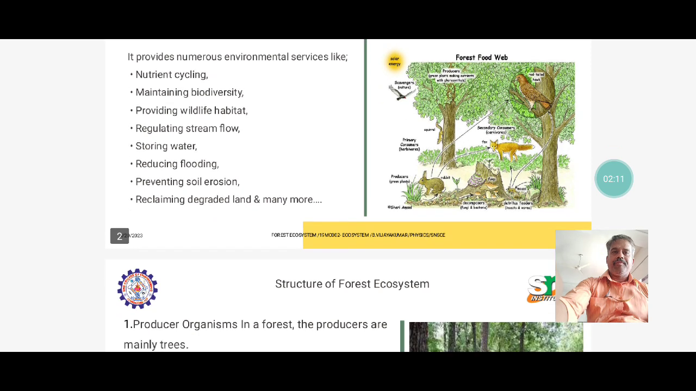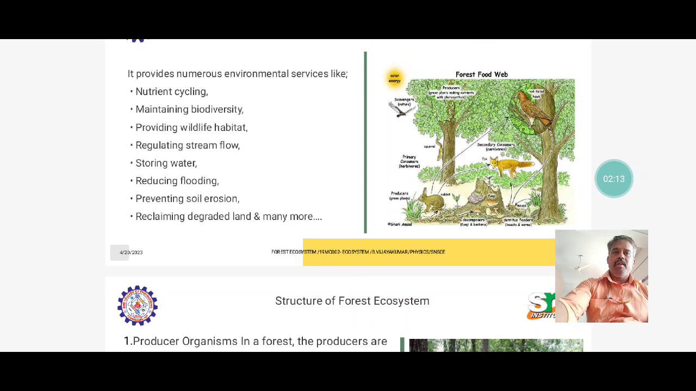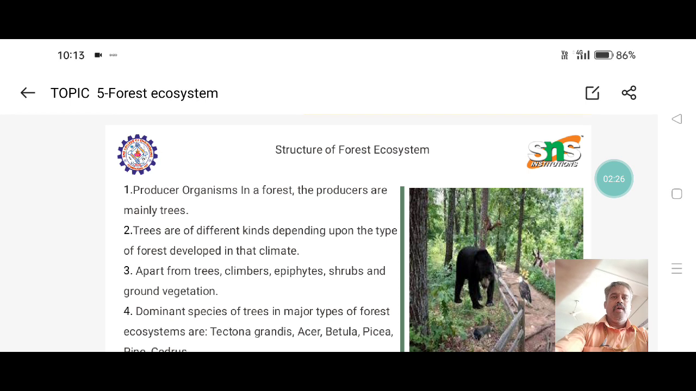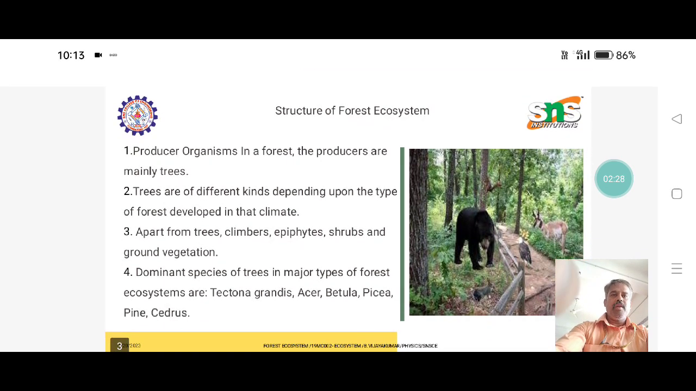The next one is preventing soil erosion, reclaiming degraded land and many more. Next, the structure of the forest ecosystem: the producers and consumers in a forest.